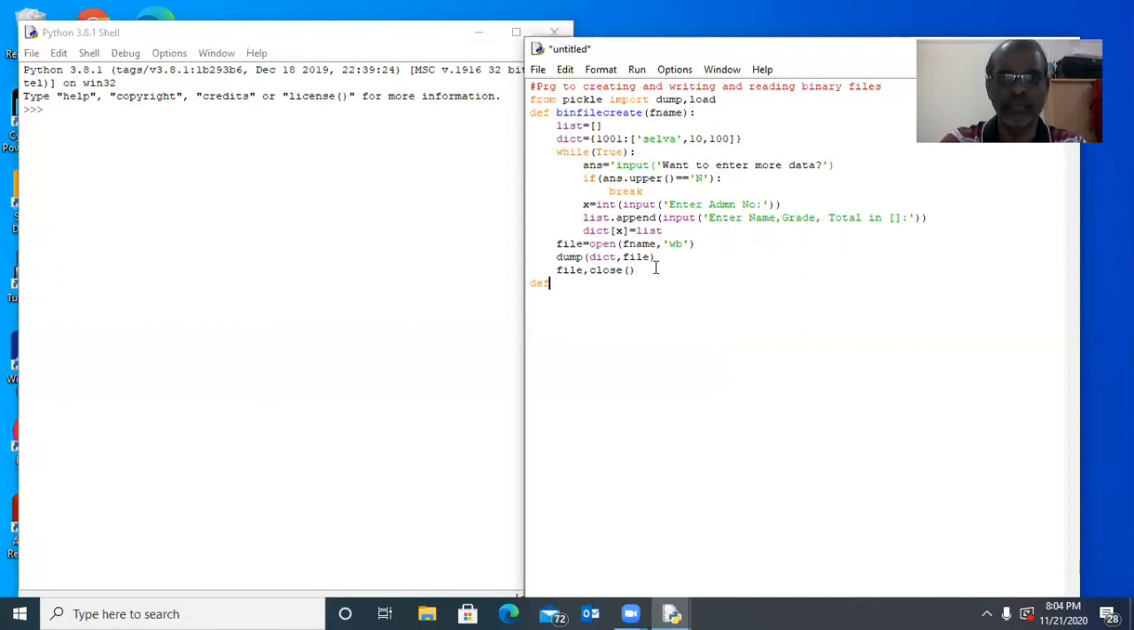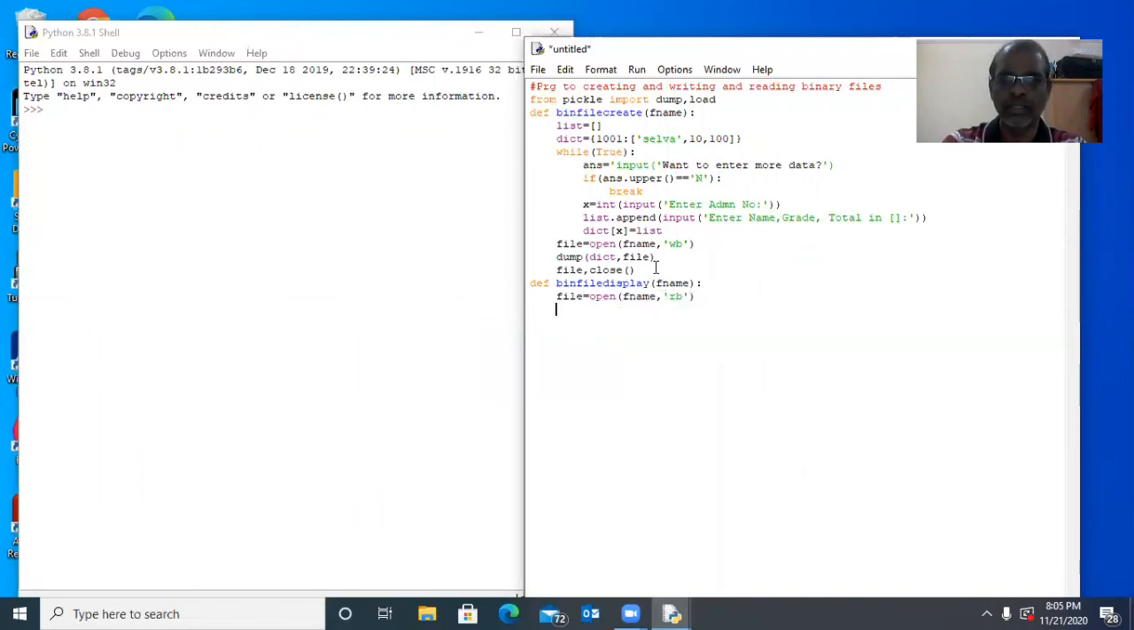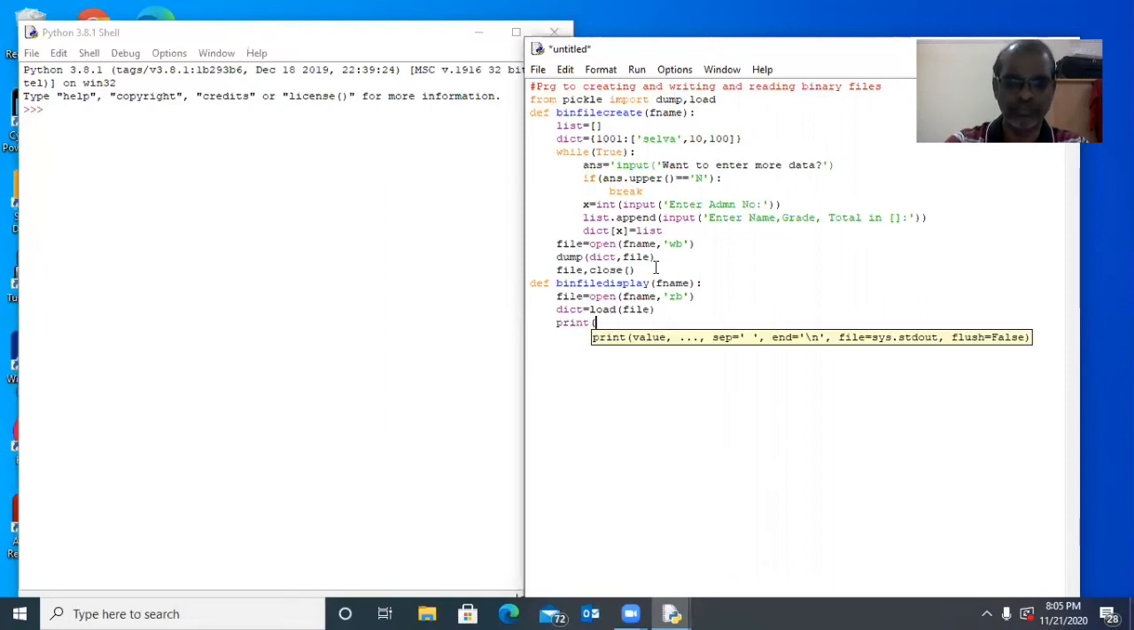I like to create one more function, that is for displaying the content of the binary file. Display, here also file name. It's very simple. File equal to, I like to open the file that is stored in fname in read binary mode. Now we have to use load of file. That means whatever is available in fname will be loaded into the dictionary. Now we like to print the dictionary. That's all. The file should be closed.